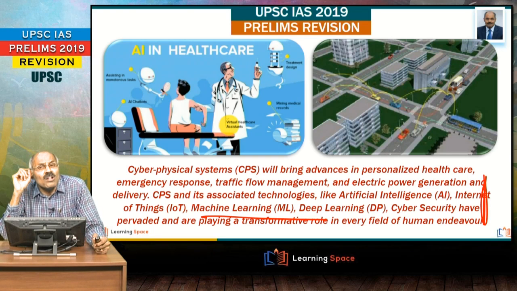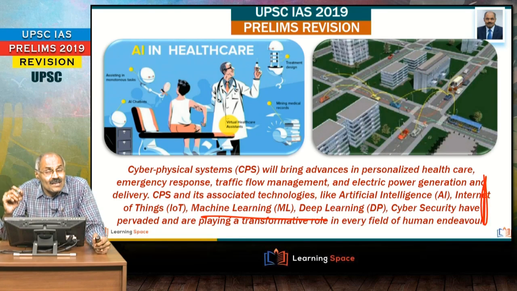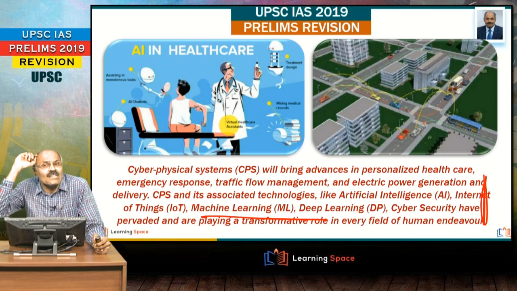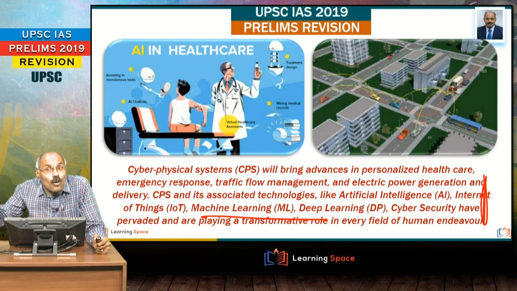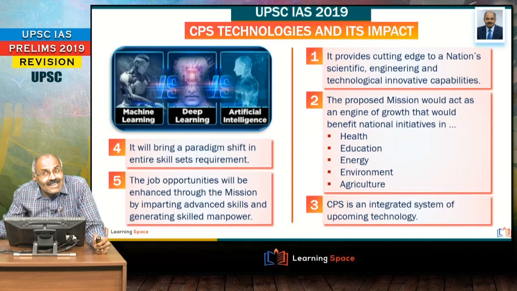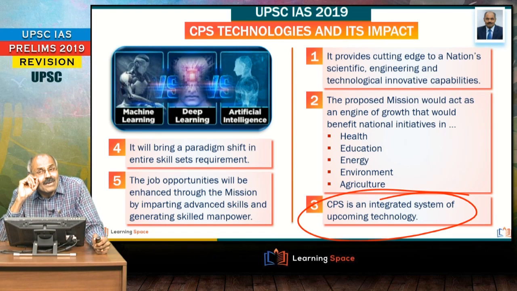By using all these technologies, cyber-physical systems is going to herald a total paradigm shift in the working of various entities, whether you take the surgeries, the traffic flows, or the operation of various machines. And here is its impact, have a glance at it. This may not be that important from an examination perspective, but CPS is an integrated system of upcoming technology.